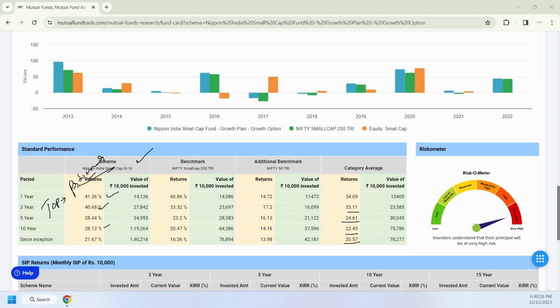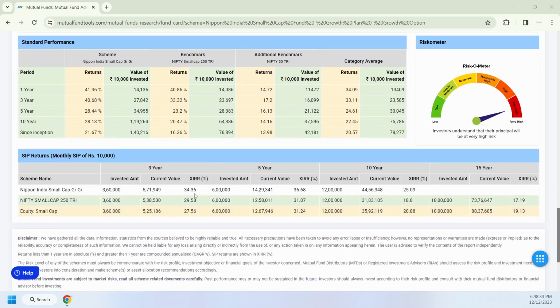And what happened after the fund is performing very well and risk is high? And what is happening on Nifty small cap? If I invested through a monthly investment like SIP, systematic investment plan, and started investing 10,000 rupees in this fund, Nippon India Small Cap, then 3,66,000 is what I invested in the last 3 years. The current value of that fund is almost 5.7 lakhs. That is a 34% XIRR.